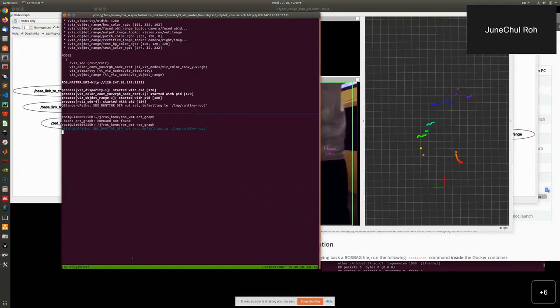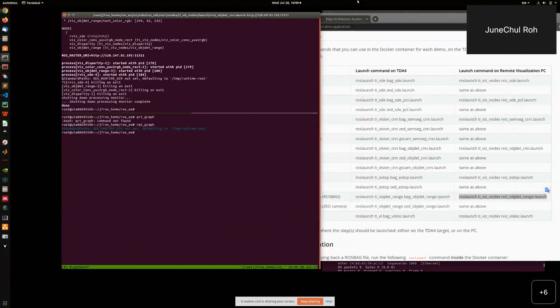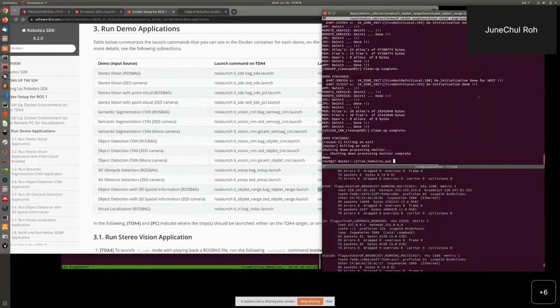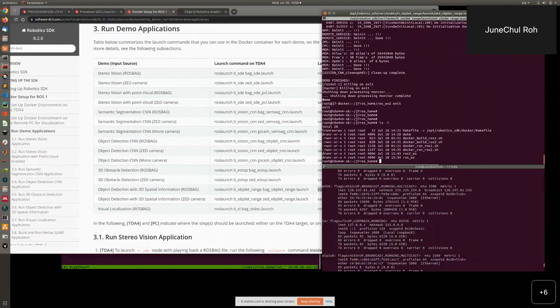Okay, this is the ROS1 demo. Maybe I'll briefly give a ROS2 demo, one of them. So I'll get out of the Docker container for ROS1. I already built the ROS2, and I'll go into the ROS2 container.